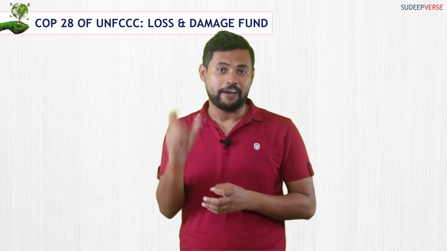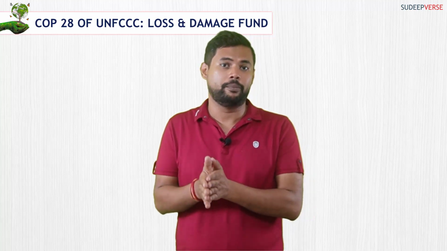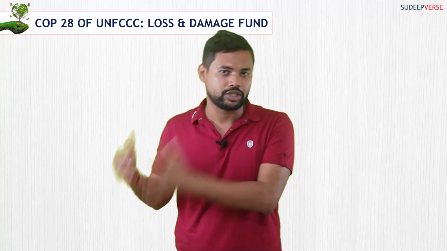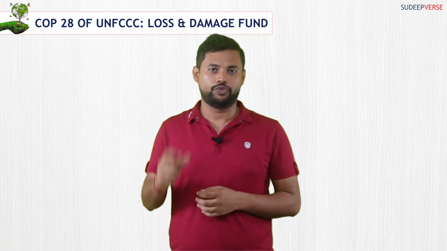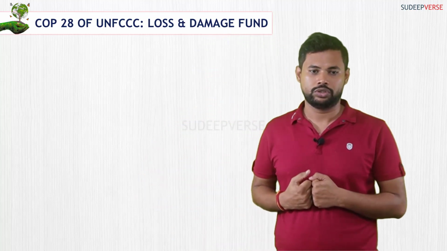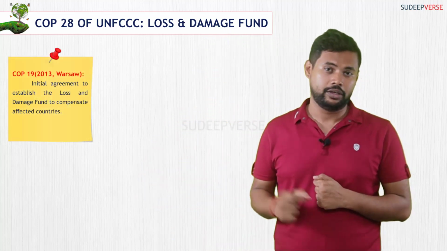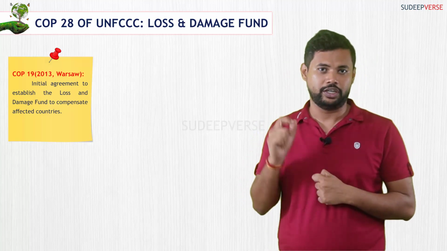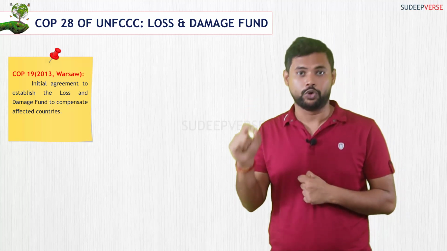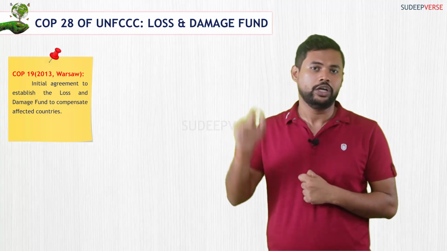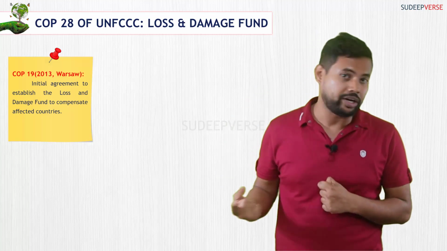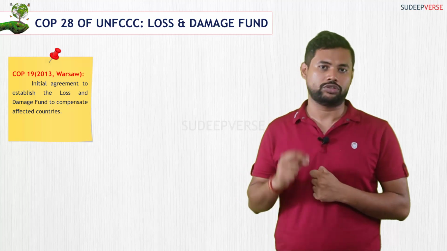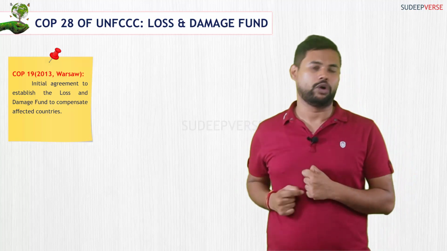Now, to understand the evolution of loss and damage fund, we have to go a little bit back in the history of how it started and how it evolved finally to become successful in COP28. So if you have to understand the evolution, this is how it goes. It all started in 2013 in Conference of Parties 19 that took place in Warsaw. In 2013 in Warsaw, they agreed that they have to establish something called loss and damage fund to compensate for those countries that are already facing the effects of climate change in a negative way. This happened in 2013 in COP19 in Warsaw.